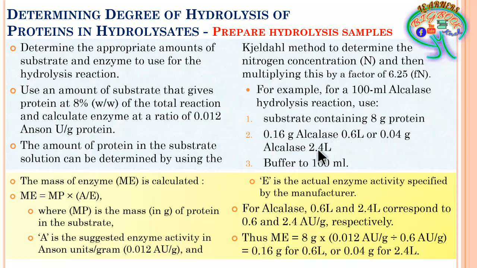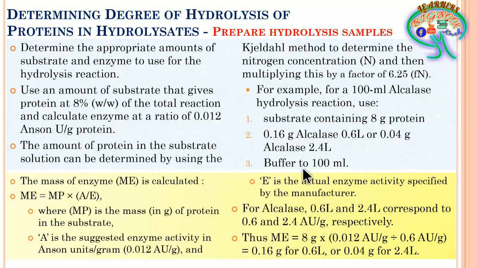This is also Anson unit per gram. So here the enzyme can be taken either as 0.16 gram alkalase or you can take 0.04 gram alkalase.